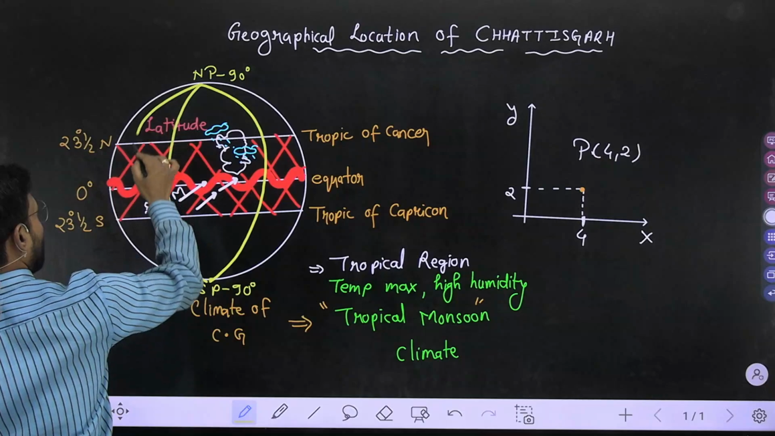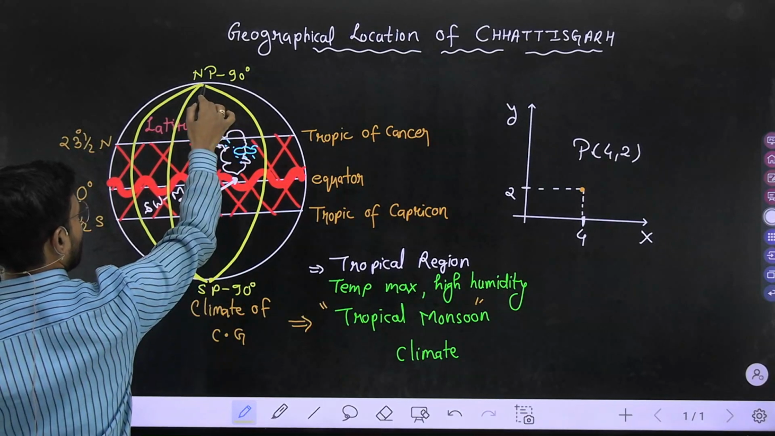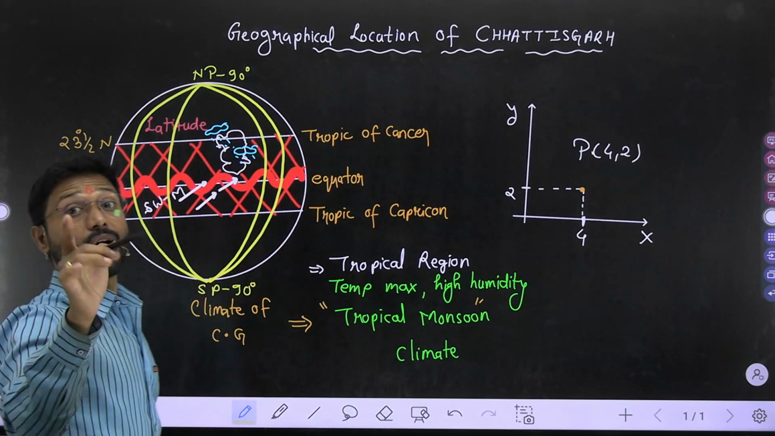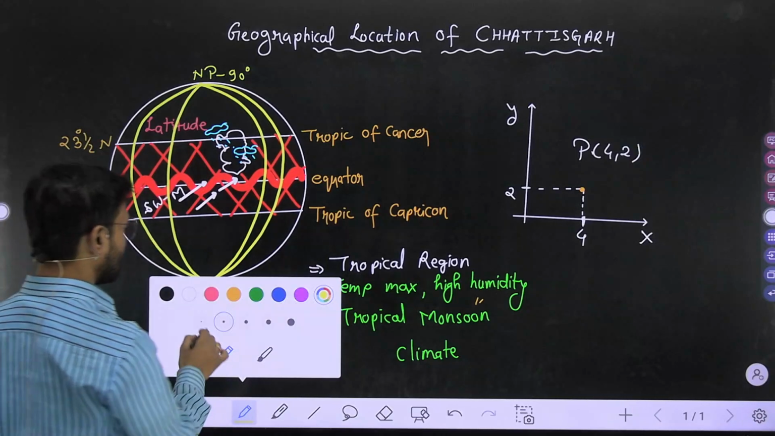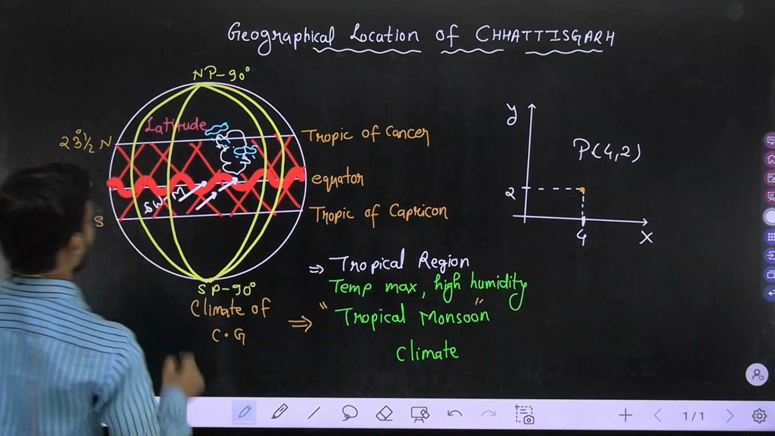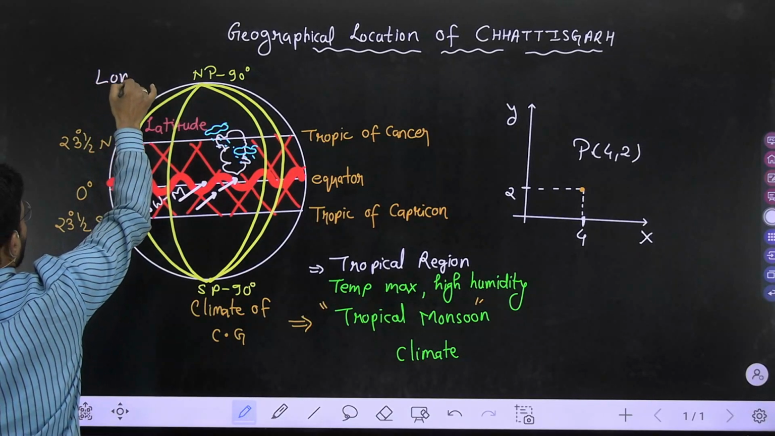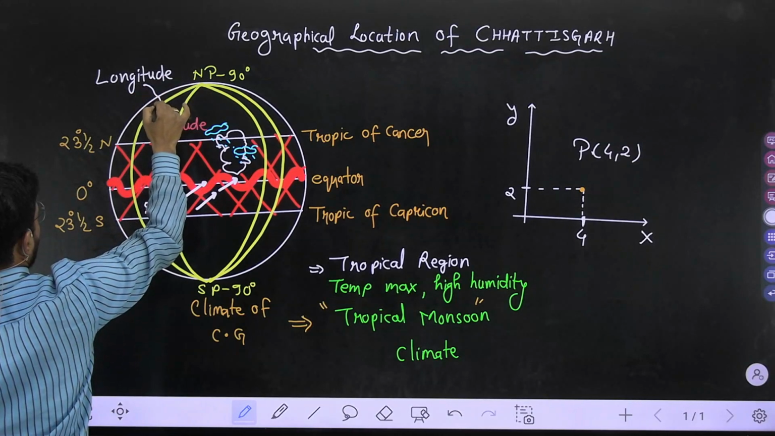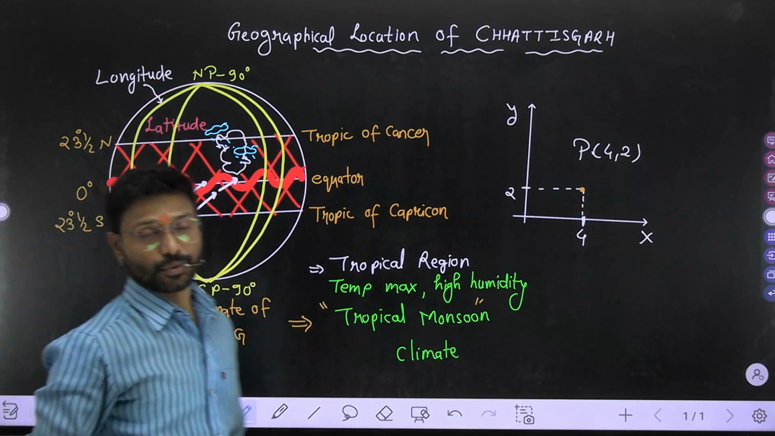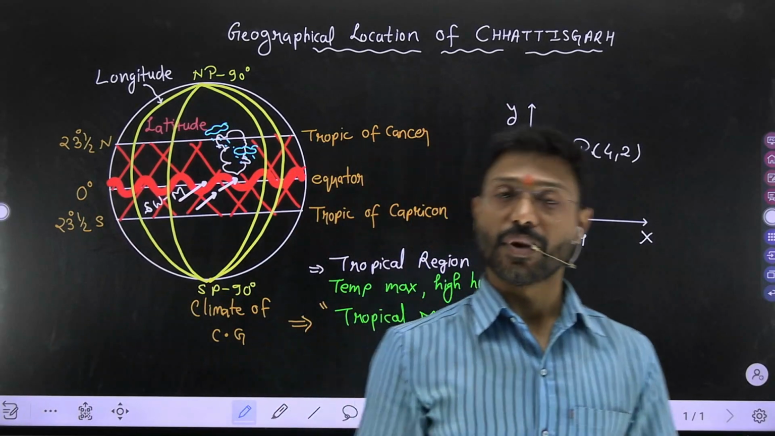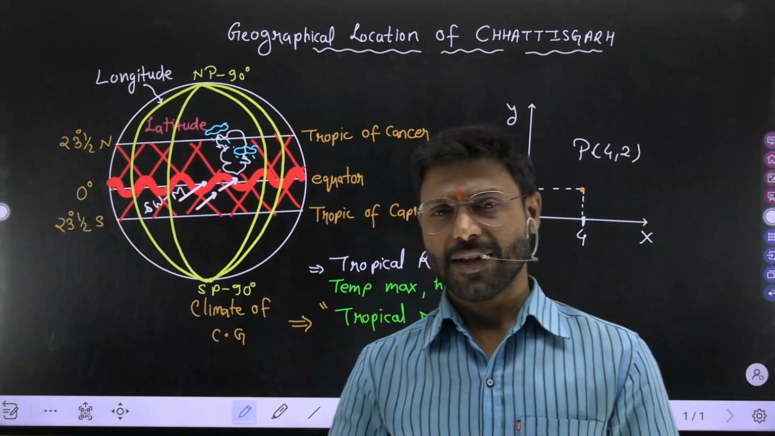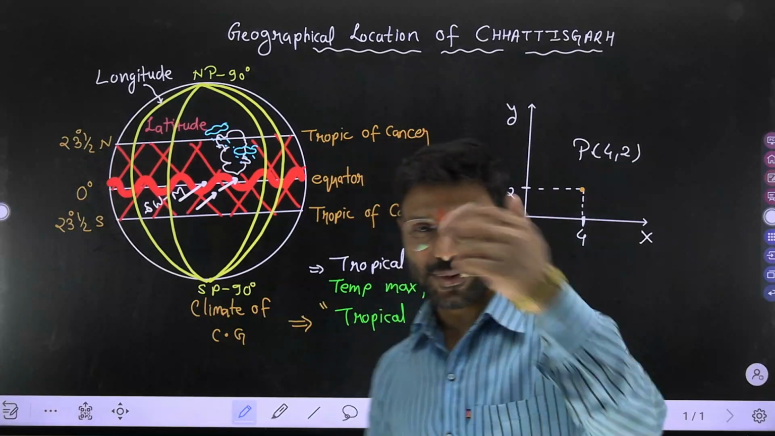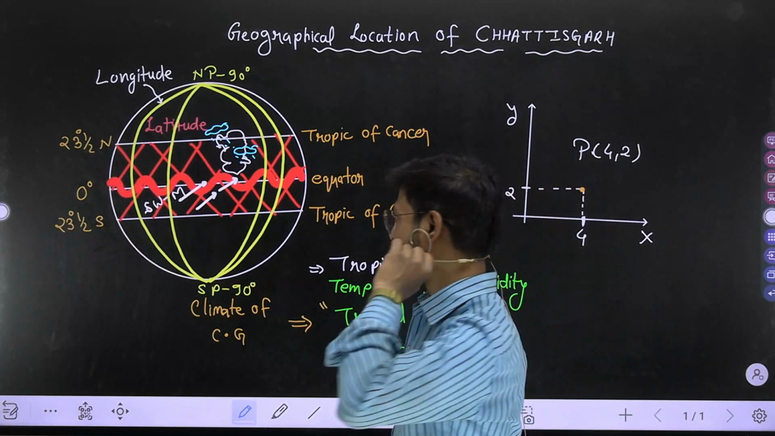So these imaginary lines have a name. What is the name? Longitude, my dear. These all are longitude. Now, let's come with me to locate your Chhattisgarh. See the position. See, now it becomes easy to locate it.